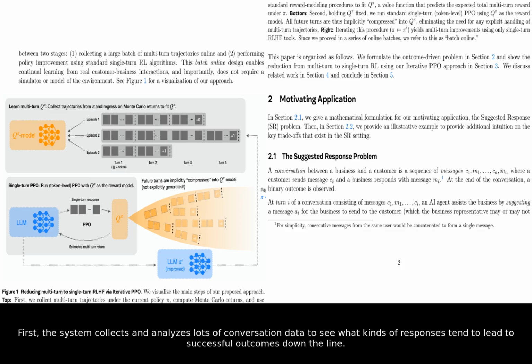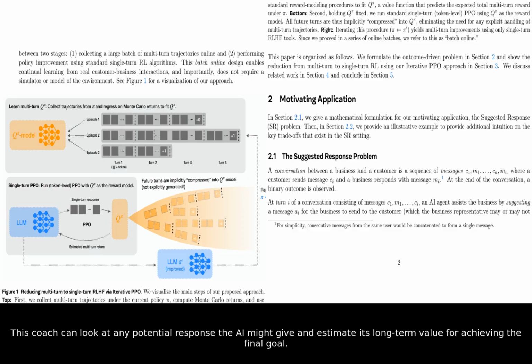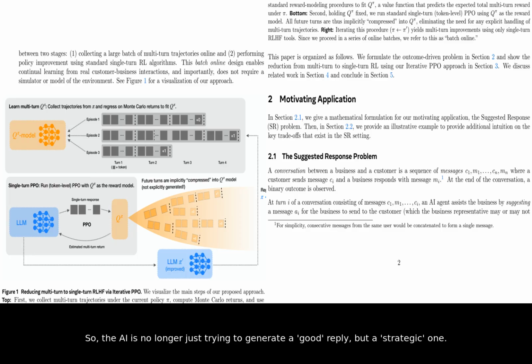First, the system collects and analyzes lots of conversation data to see what kinds of responses tend to lead to successful outcomes down the line. From this data, it trains a special predictive model called a Q function. You can think of this Q function as an expert coach for the AI. This coach can look at any potential response the AI might give and estimate its long-term value for achieving the final goal. So, the AI is no longer just trying to generate a good reply, but a strategic one.